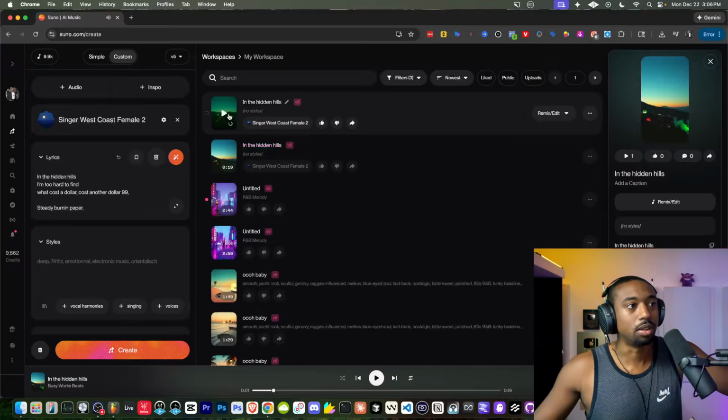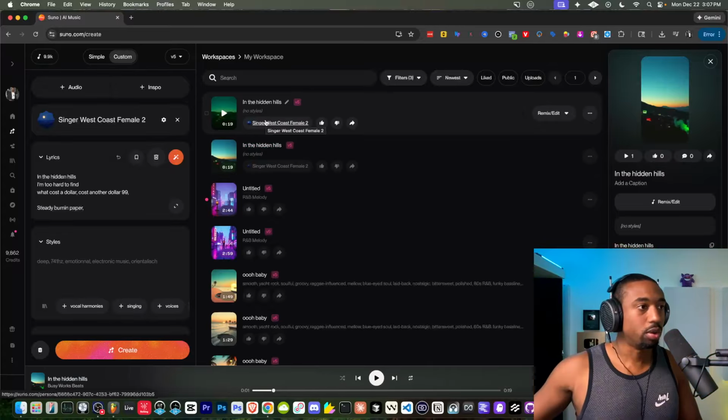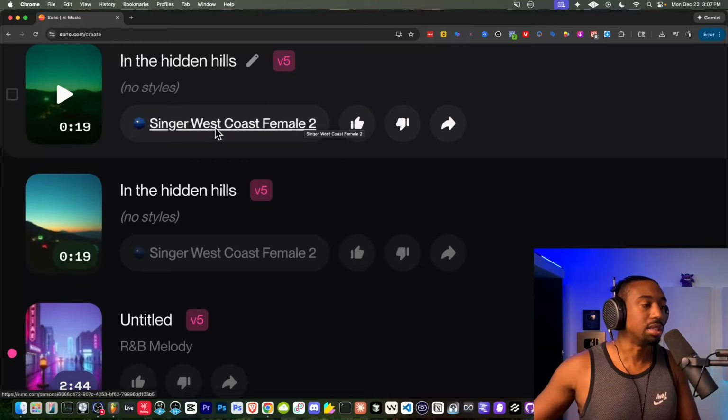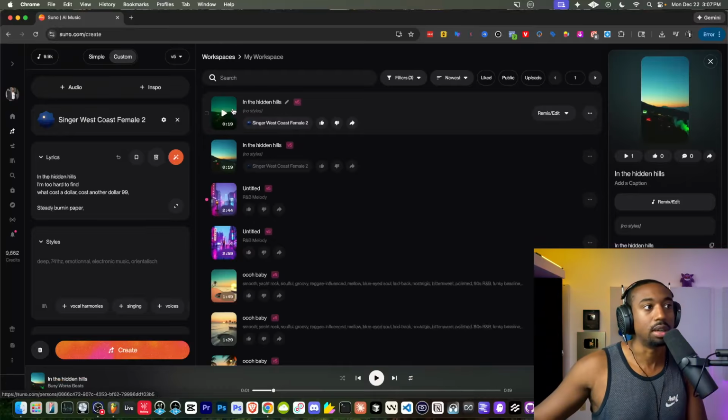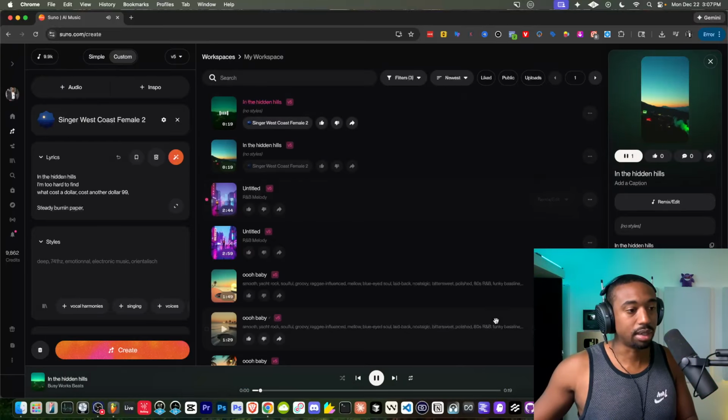I don't even think it read all the lyrics. What the heck? And notice it will mark the generation with the persona listed here. So if you ever wonder which persona it was, just zoom in, it will say it right there. So here's the second one, second take.